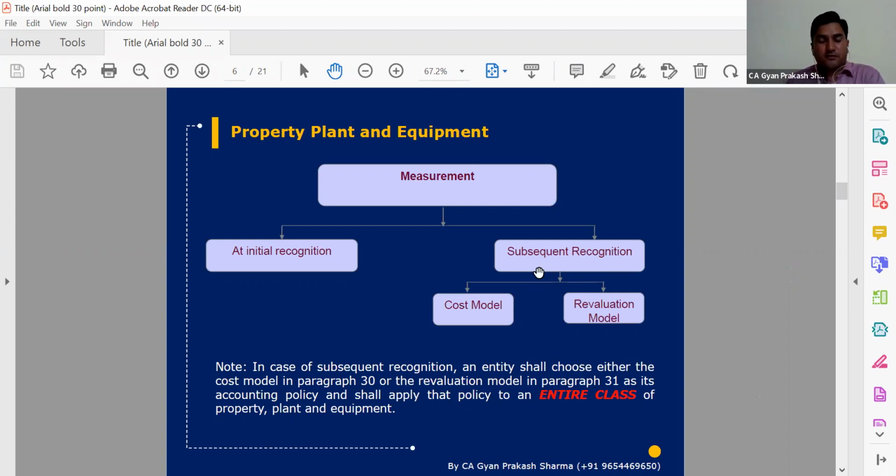Apart from transition also we have an opportunity, so there are two different models. One, the costing model, is very simple, and the other is the revaluation model.